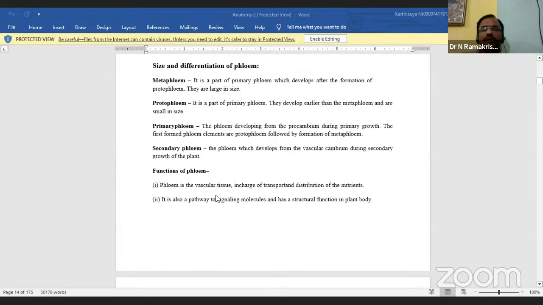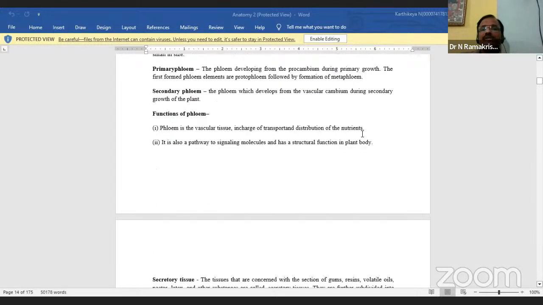What are the main functions of the phloem? You already know very well. The phloem is the vascular tissue in charge of the transport and distribution of nutrients. It is also the pathway of molecular and structural functions of the plant body. So this is a complex tissue.